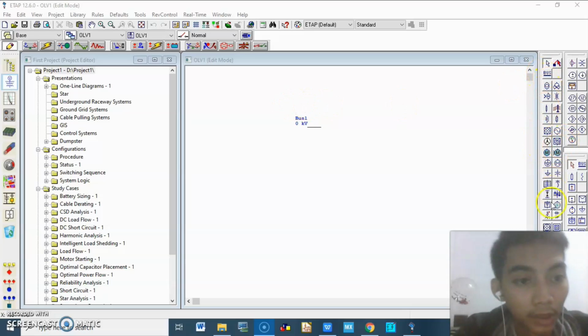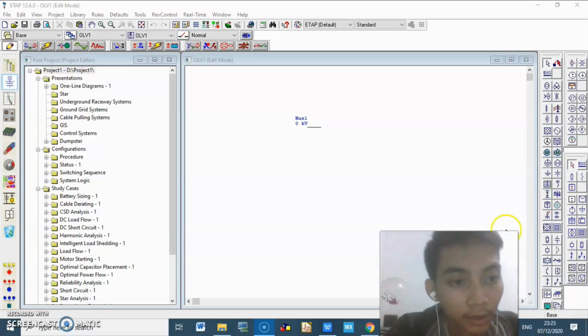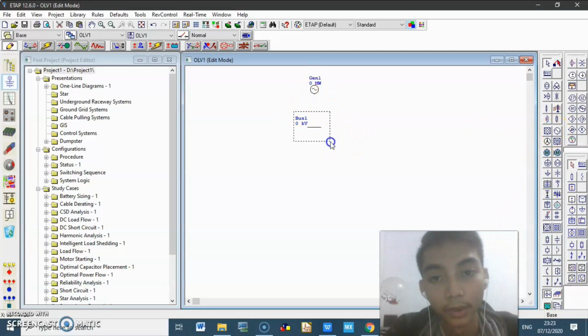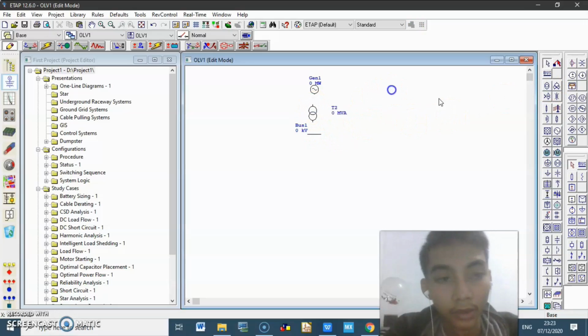And then in this project we have a supply, like this, the generator. In a simple project, we have a generator and then a transformer, and then the transformer goes to the feeder.